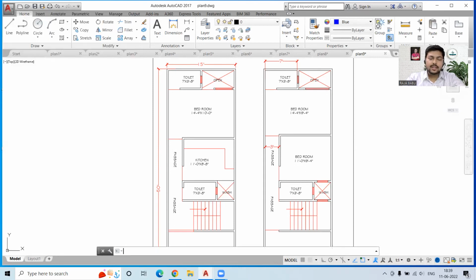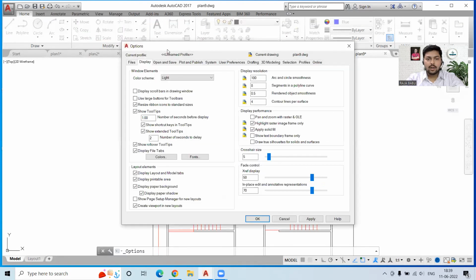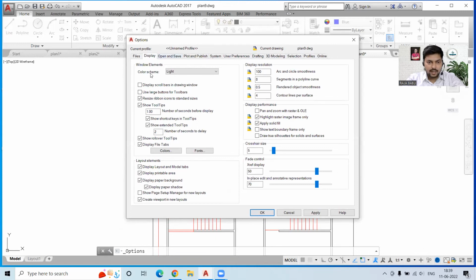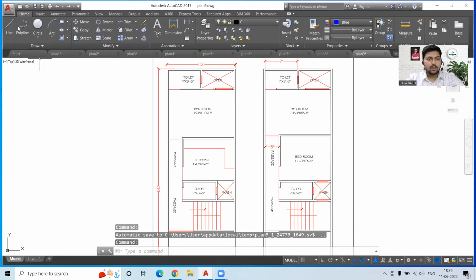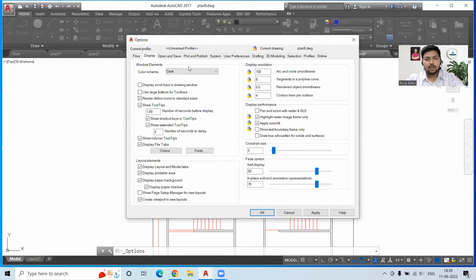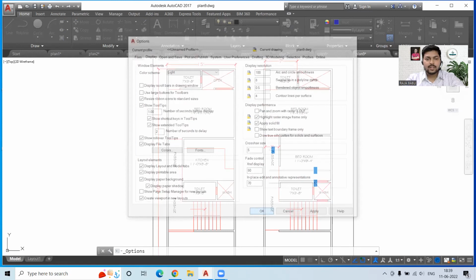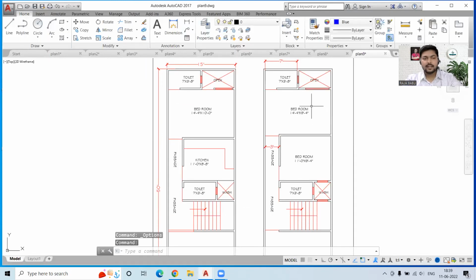Then we have this options tab over here, and this will again open up a tab where we can do a lot of things. Like if you want to change the theme, you want to make it a dark theme, you can make it a dark theme like this. Or you can go with the light theme, which was the earlier one that was over here. I like the light theme, so that's why I'm using that. But normally you will get a dark theme over here. Okay, so that is not an issue.